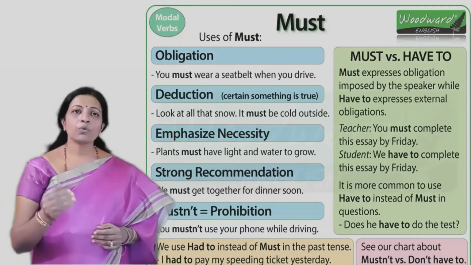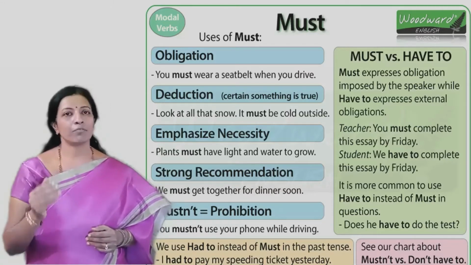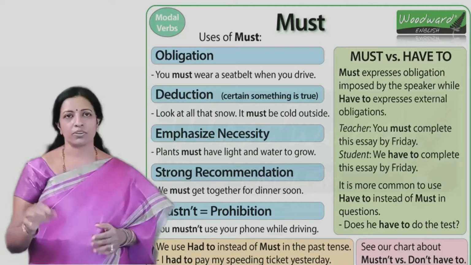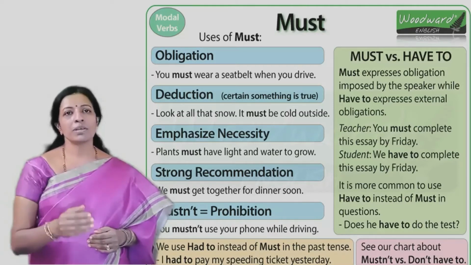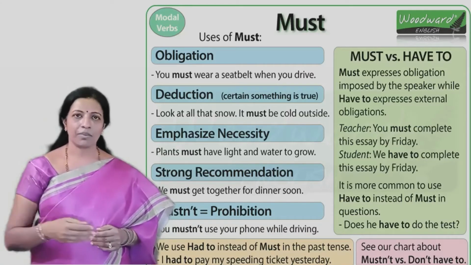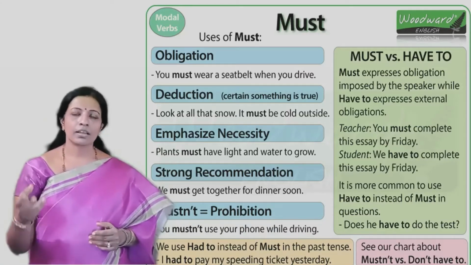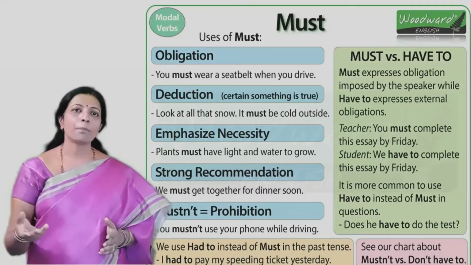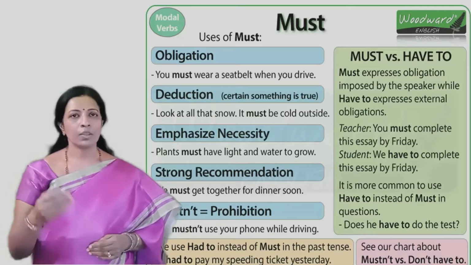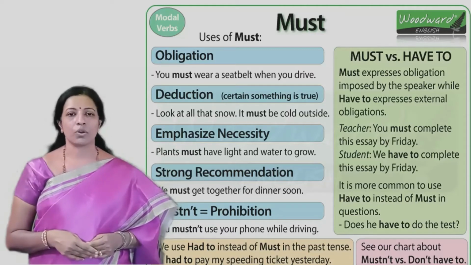Also, we use must not when we have to show a sense of prohibition or not giving permission for something. So you must not drink while driving. So this is a compulsion again. And for a negative thing, when you're stopping somebody from doing something, you can always use must not.